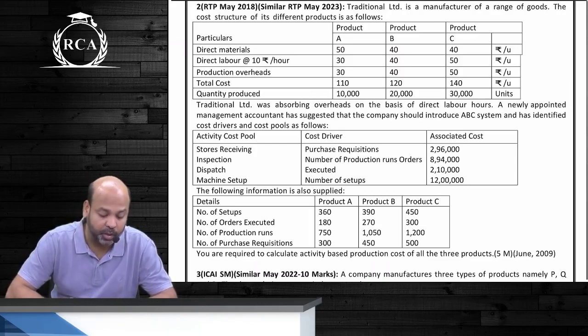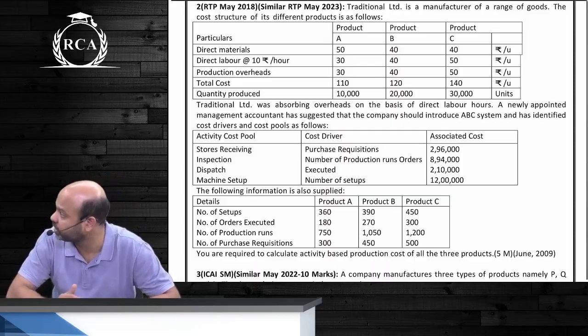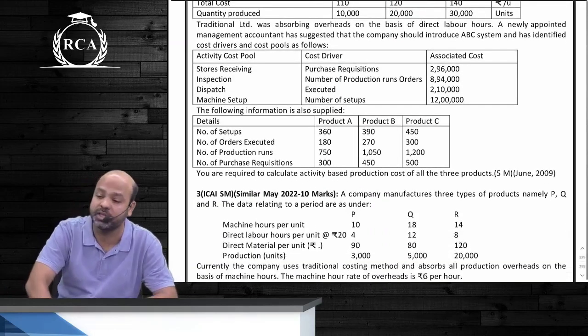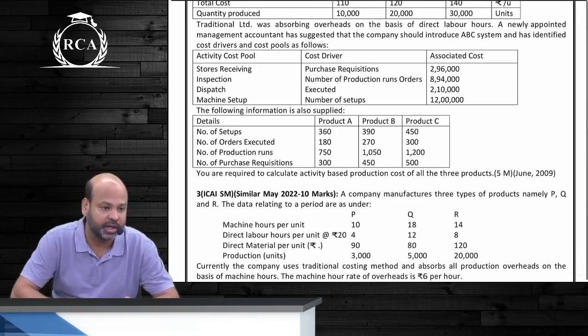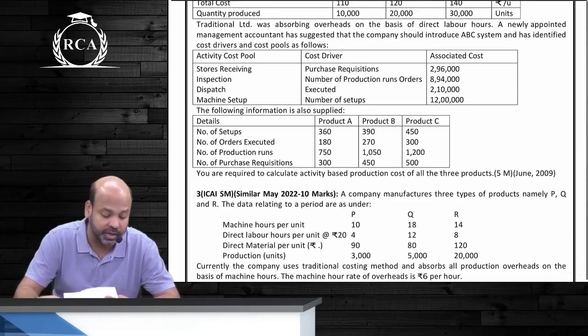A newly appointed management accountant has suggested that the company should introduce ABC and has identified cost drivers and cost pools as follows. So the associated cost is given for all the four activities and their cost drivers are given. The first activity is store receiving, for which number of purchase requisitions will be a cost driver. The associated cost of that activity is 2,96,000. The second activity is inspection, for which it is number of production runs.